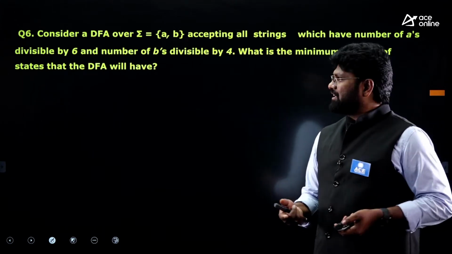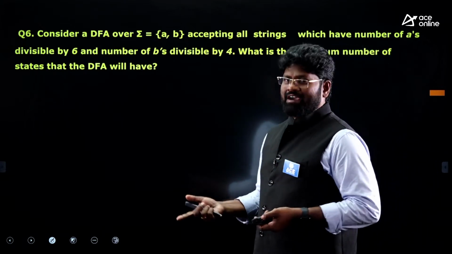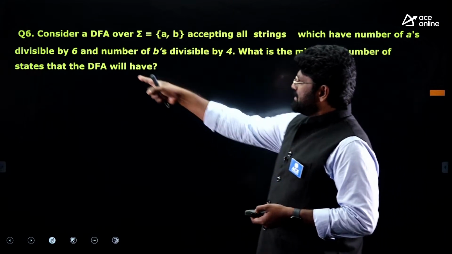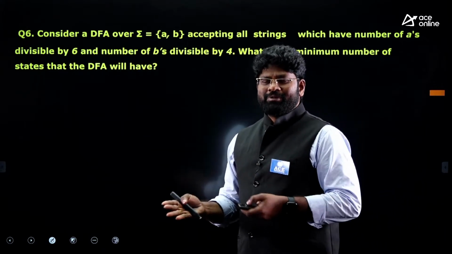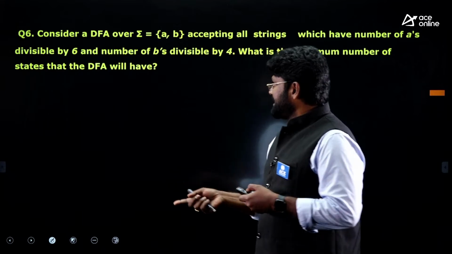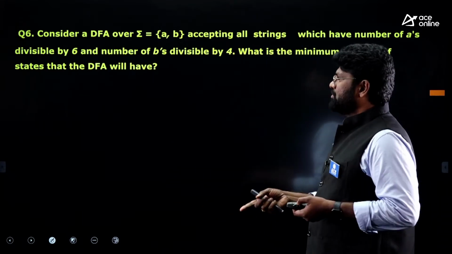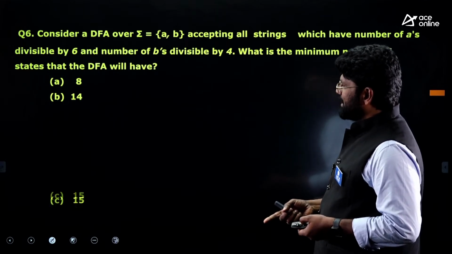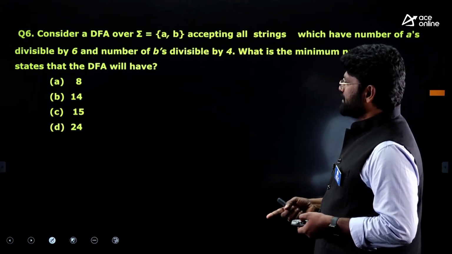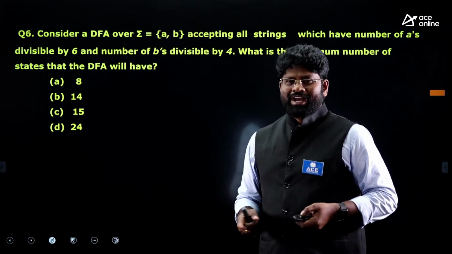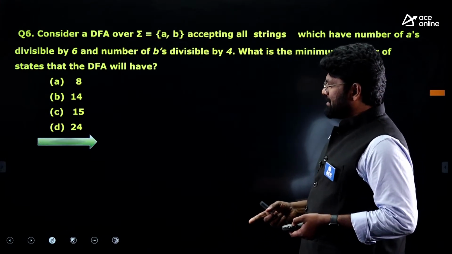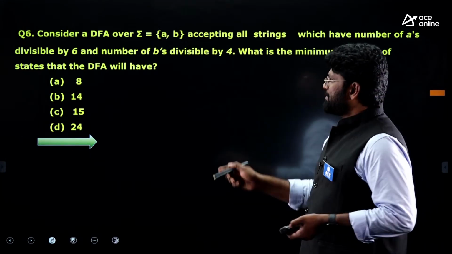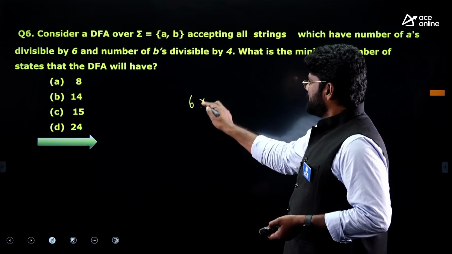What number of states can I have in the DFA when you construct it for the language where a's in w are divisible by 6 and b's in w are divisible by 4? The options are 8, 14, 15 and 24. The right answer here is 24. Usually you get it by multiplication of 6 into 4.